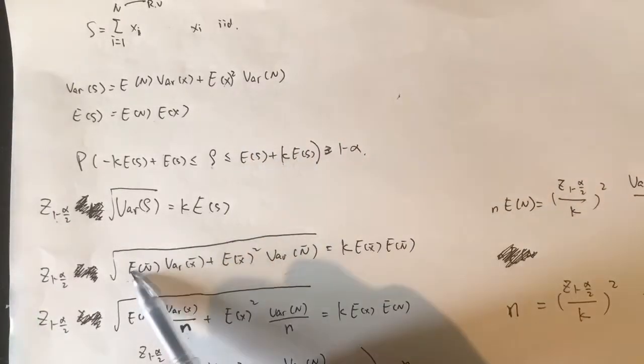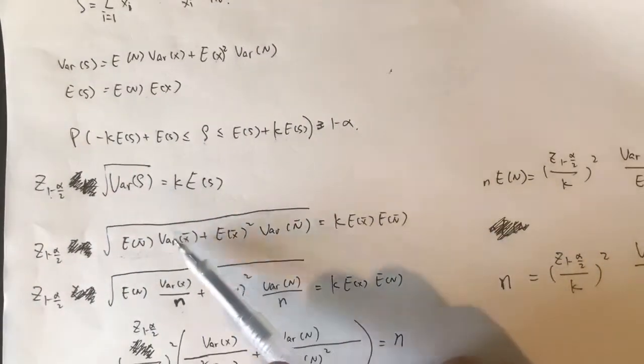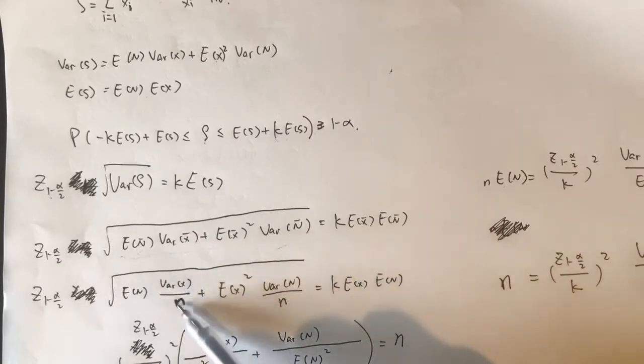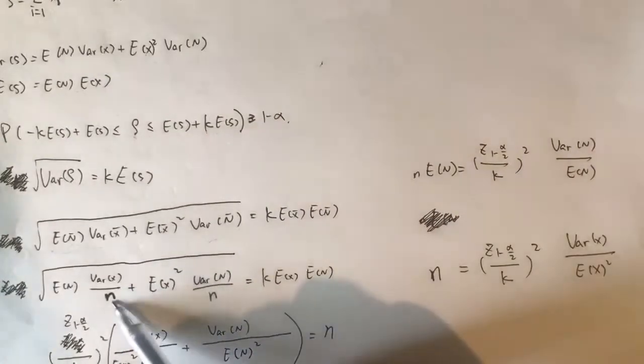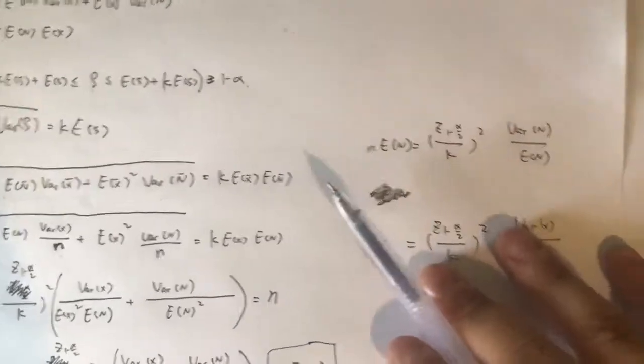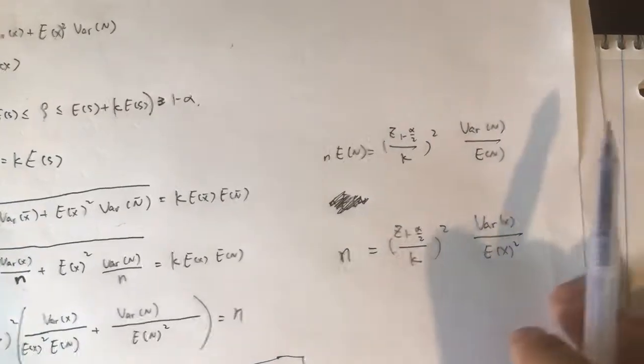Therefore, when we plug in, you will see m bar and x bar here. And by the central limit theorem, we also know the variance of x bar is the variance of x over n. Note here, n is the number of exposures, not the number of claims. All right. So when we take n to the other side, we get this, and when we multiply n by the expected average number of claims per exposure, we get the number of claims we need to achieve full credibility for aggregate loss, right?